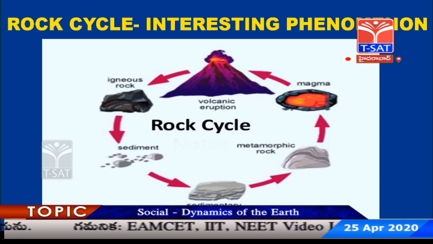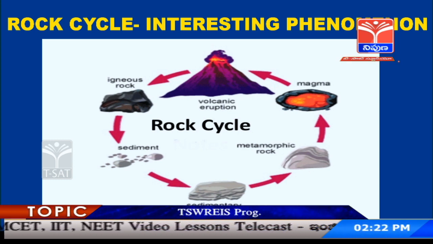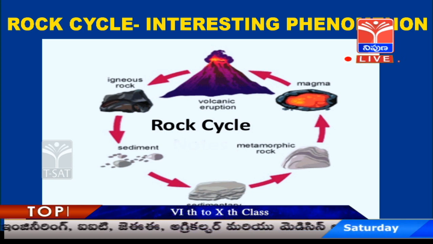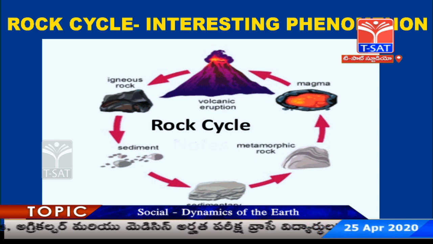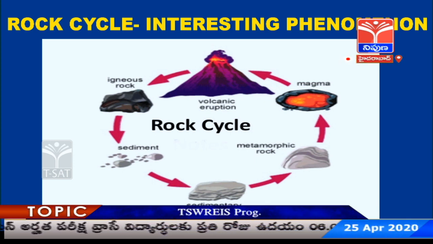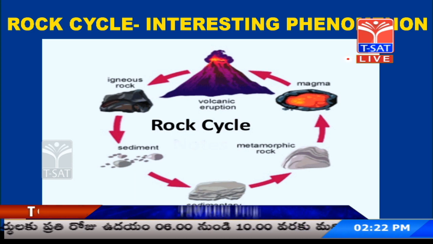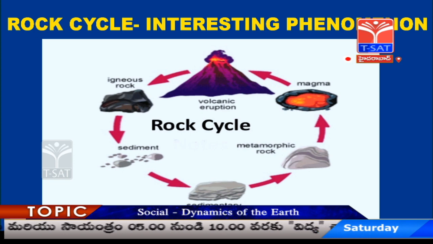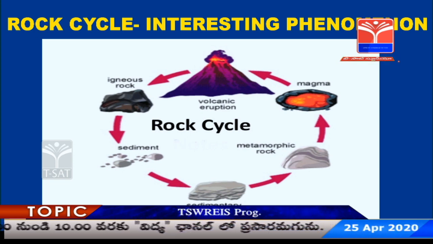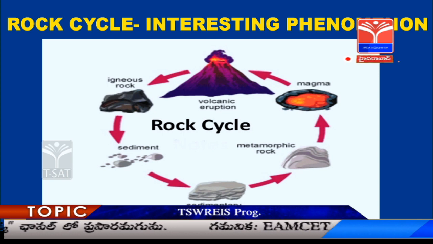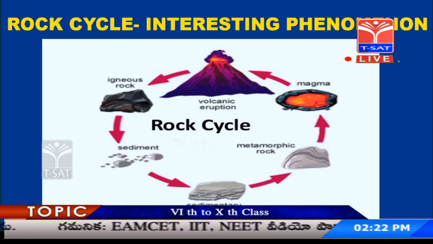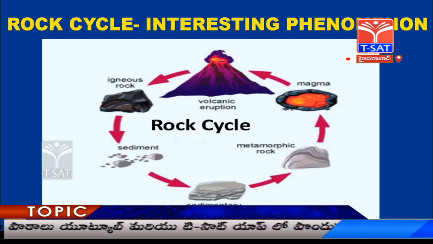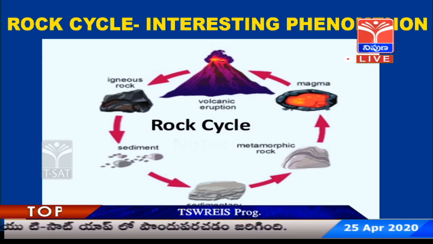Over a long period of time, all these sediments are put together and form a strong layered rock which is called sedimentary rock. And sedimentary rock, after again taking a long period of time, when exposed to various temperatures and pressures, changes its size, shape and everything, and it is called metamorphic rock. Metamorphic rock, after a long time, when again put to a lot of pressure and temperature, changes its shape and form and becomes magma again, which is again ready to flow and erupt from a volcano.